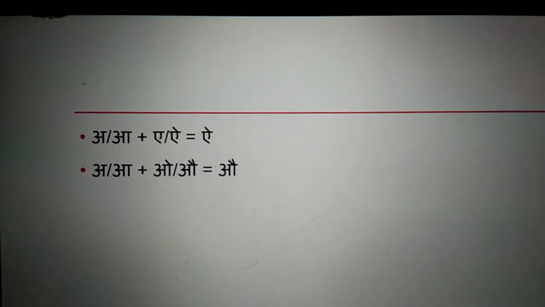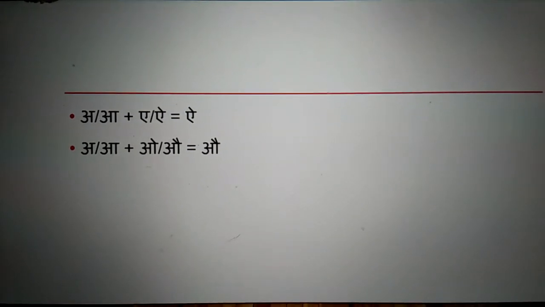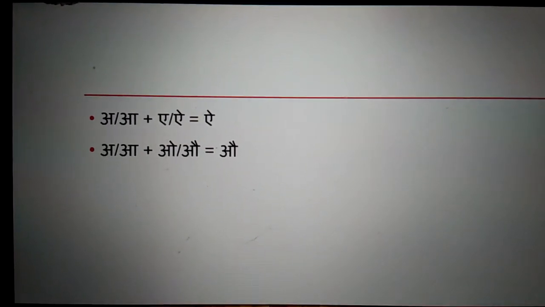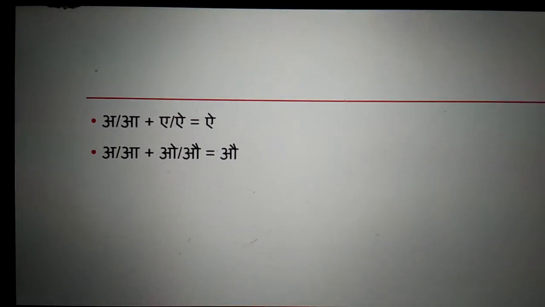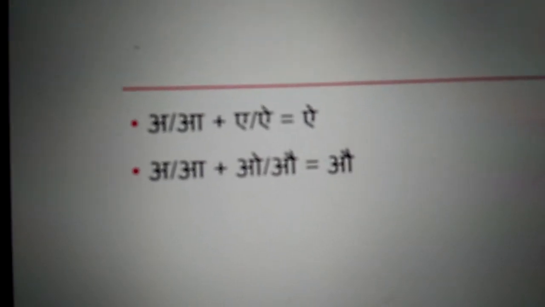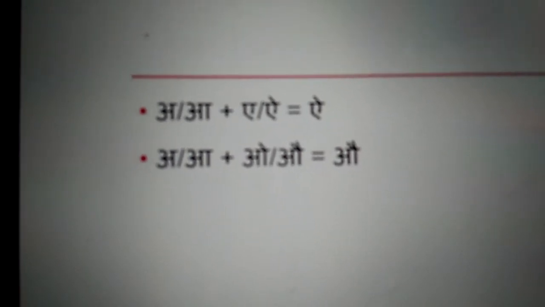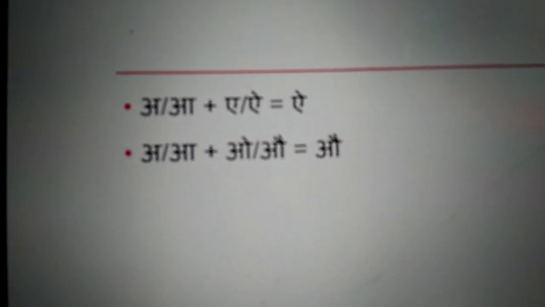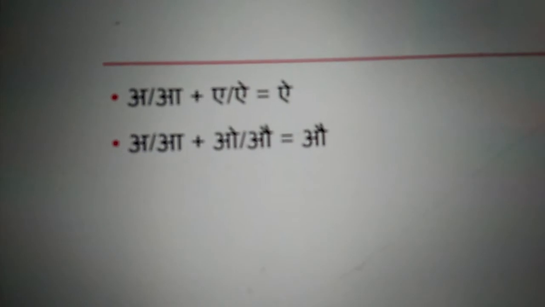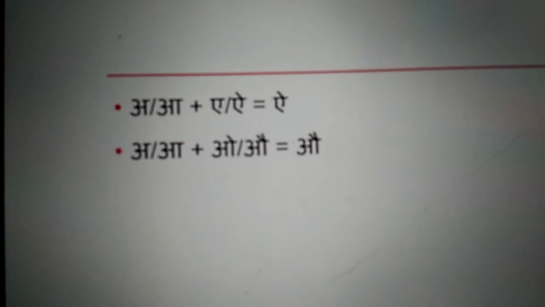A plus I is equal to I, and the second rule is A plus O is equal to O. If any of O or A is joined by any of A or I, the joining will be I. I is one of Vriddhi Varna. That's why this kind of sandhi is called Vriddhi sandhi.